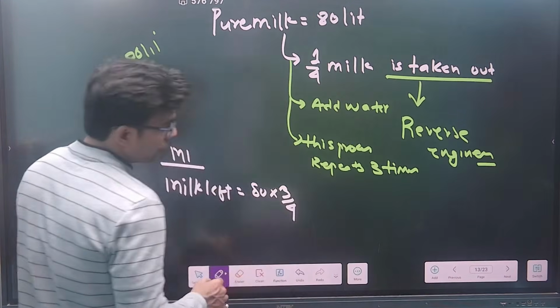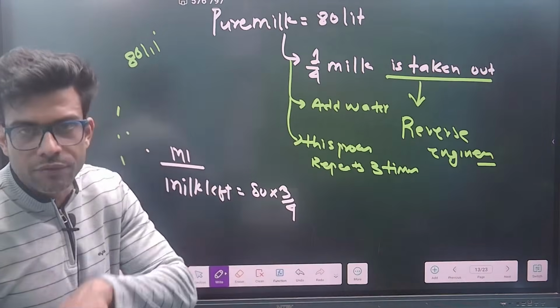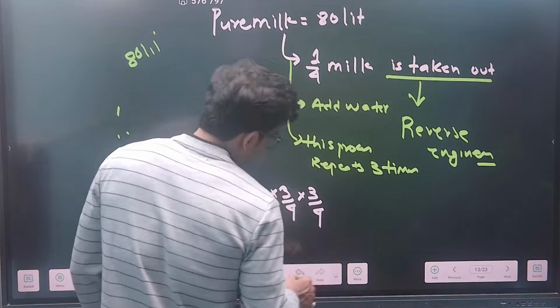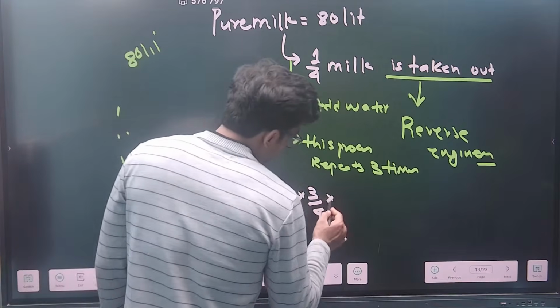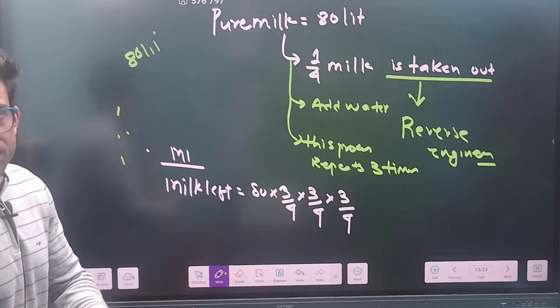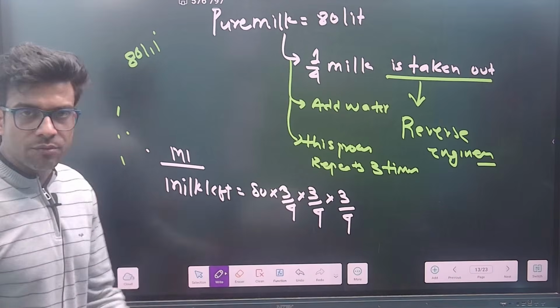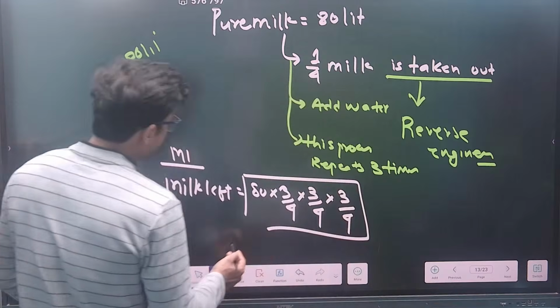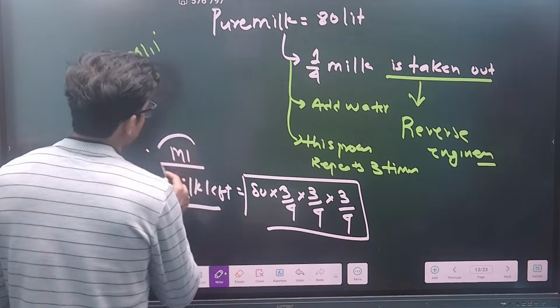Yes or not? This is for the first time when you take out 1/4. Again 3/4, and 3/4 three times, because this step was repeated 3 times. You will solve this, you will get the answer. This is method number 1.